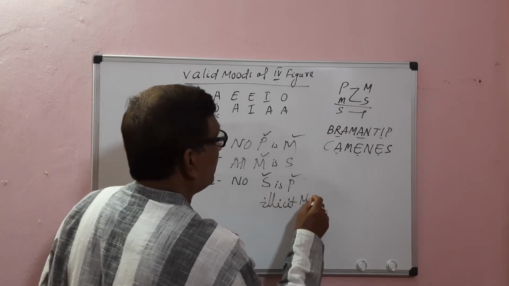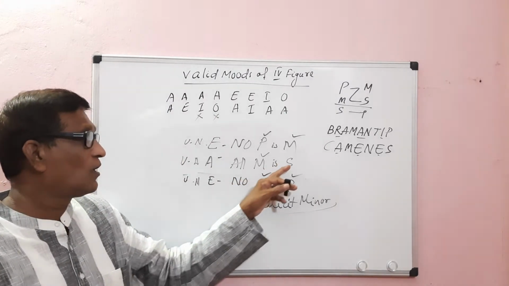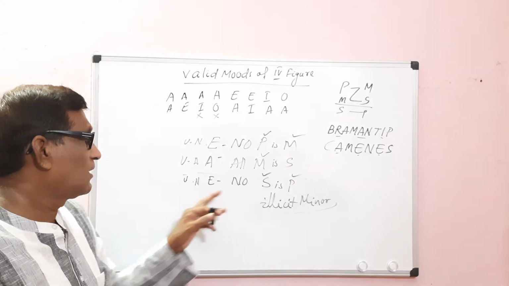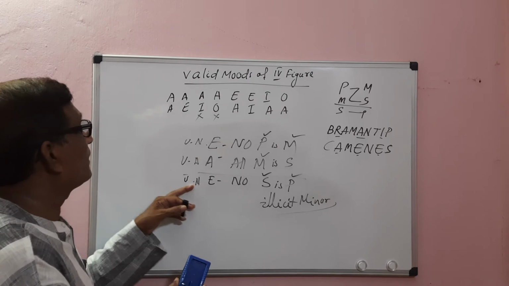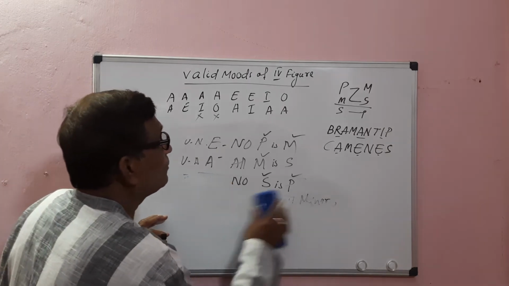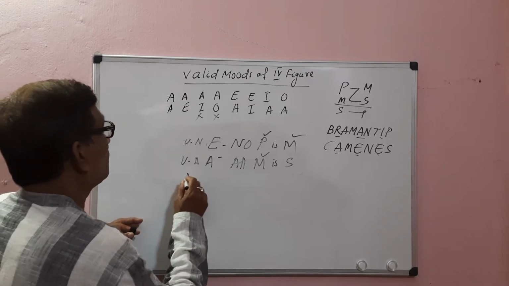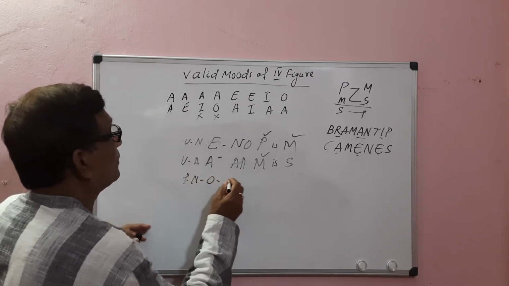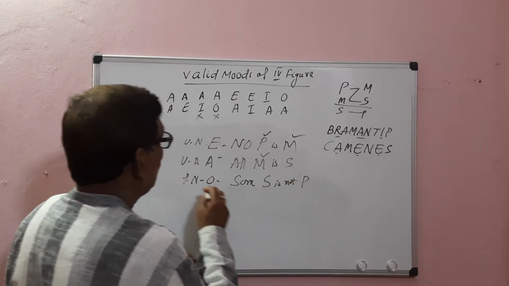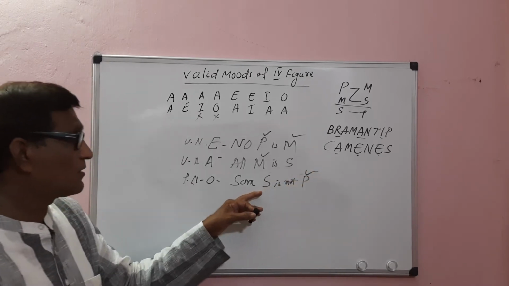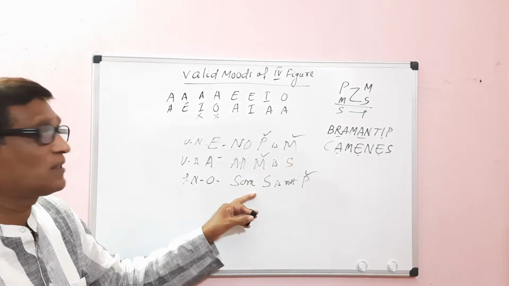This is the fallacy of illicit minor. Why? The minor term is distributed in the conclusion without being distributed in the minor premise. But this can be avoided if, instead of universal negative, we make it particular negative. How? We reduce it to particular negative, meaning O proposition, that is, Some S is not P. The O proposition distributes only the predicate term, so the subject term is not distributed. So there is no fallacy of illicit minor.